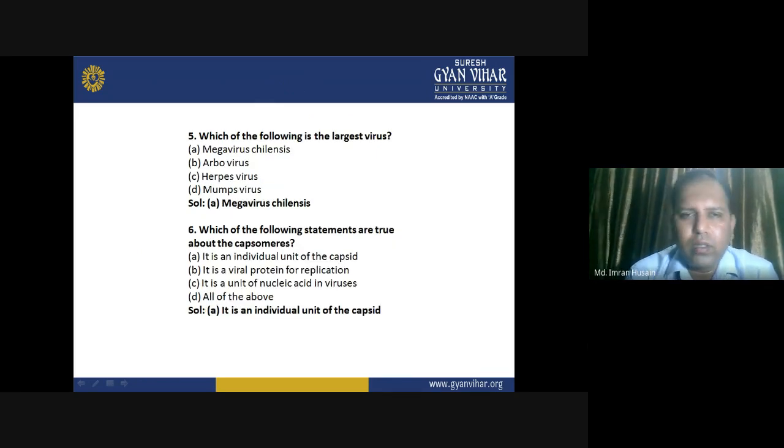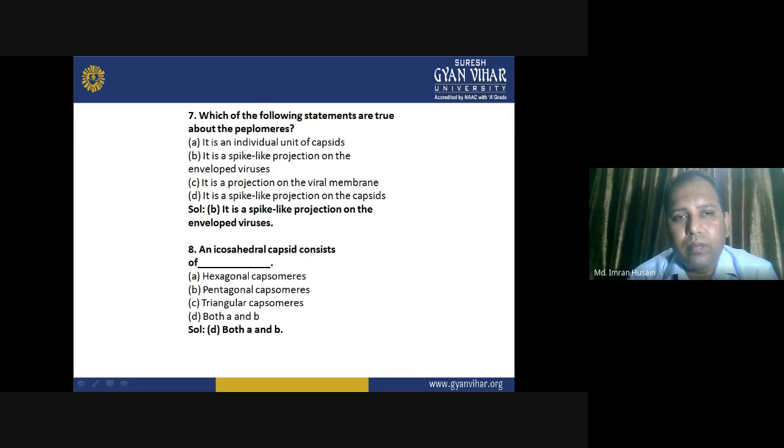Which of the following is the largest virus? Megavirus, arbovirus, herpes virus, mumps virus. The correct answer is megavirus. Which of the following statements is true about the capsomeres? It is an individual unit of the capsid. It is a viral protein for replication. It is a unit of nucleic acid in viruses. Or all the above. The correct answer is A, it is an individual unit of the capsid.